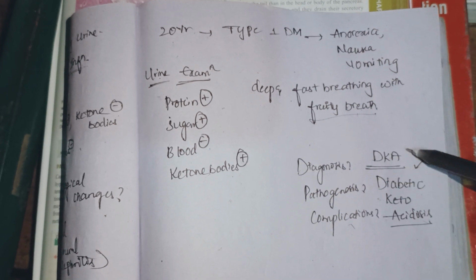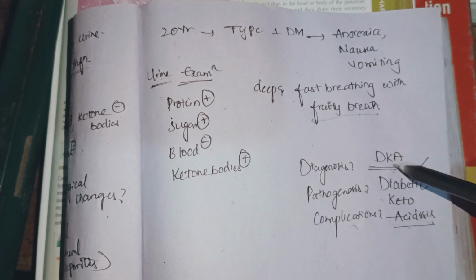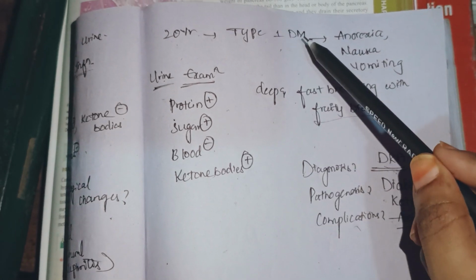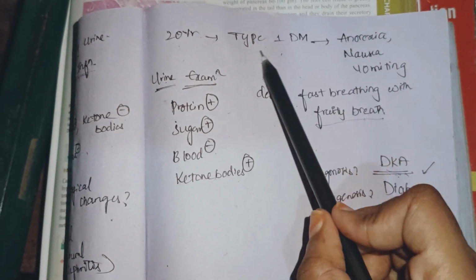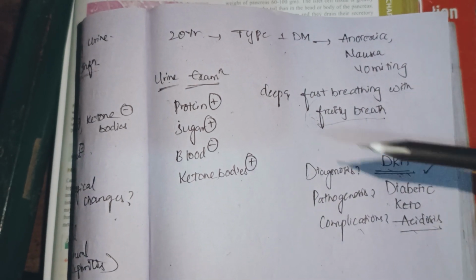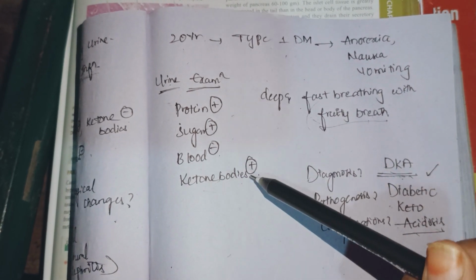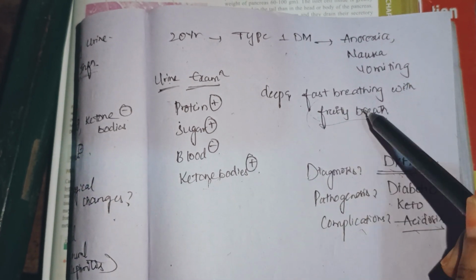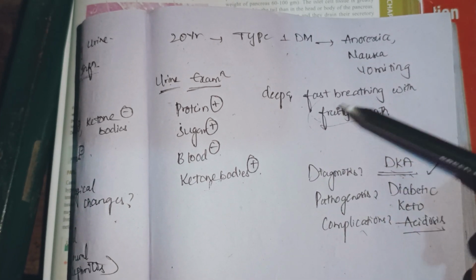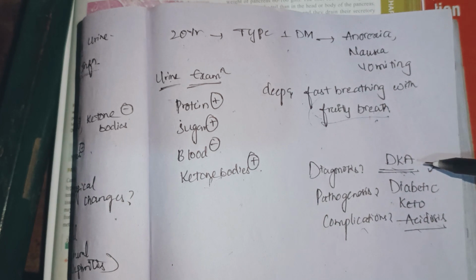So this is the diagnosis: diabetic ketoacidosis. Diabetic ketoacidosis generally comes in type 1 diabetes patients. In diabetic ketoacidosis, fruity breath is an important feature, and ketone bodies are also present. Because of these ketone bodies, fruity breath occurs. So these are the clinical features to diagnose diabetic ketoacidosis.